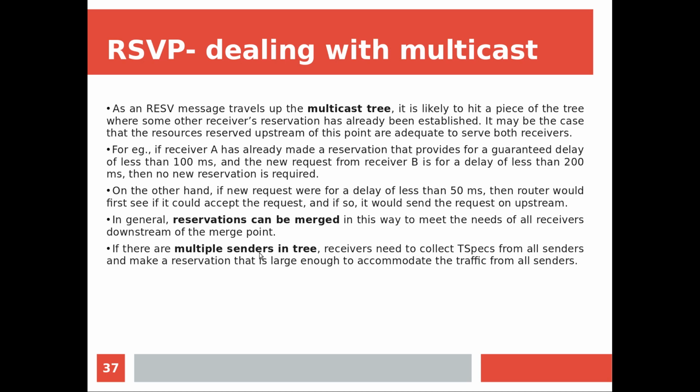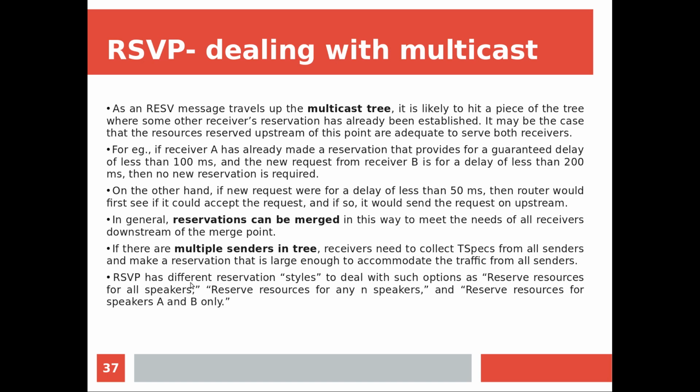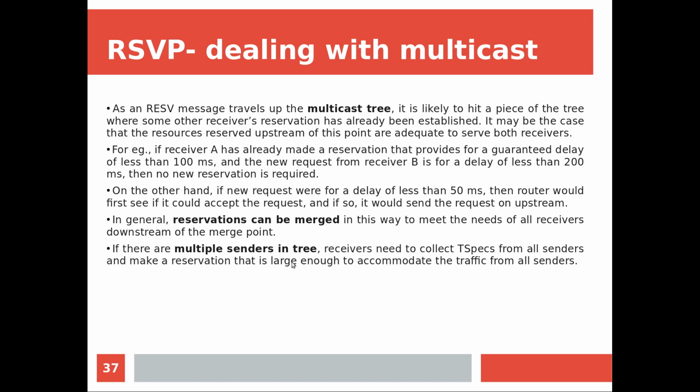So if there are multiple senders in the tree, the receivers need to collect the T-spec from all these senders and make a reservation that is large enough to accommodate the traffic from all the senders. Okay, this is what I explained next. That means if the receiver is getting T-spec from a number of senders, then that T-spec also can be merged into a single one. So the RSVP reservation should be done in such a way that the newly generated T-spec should be large enough to accommodate the traffic from all the senders.